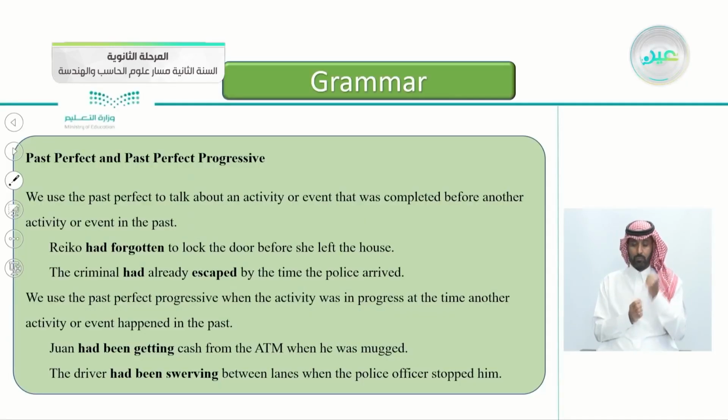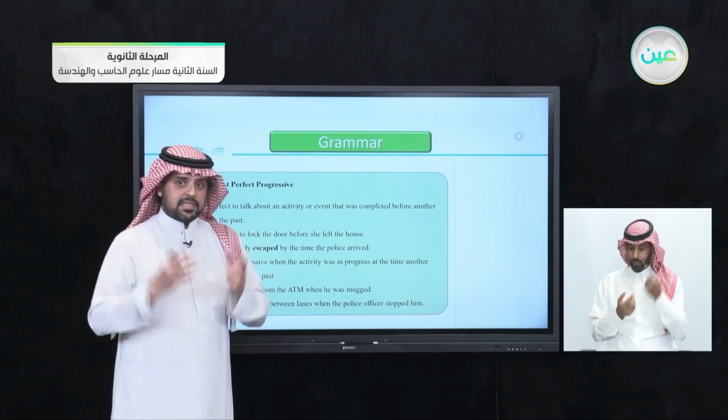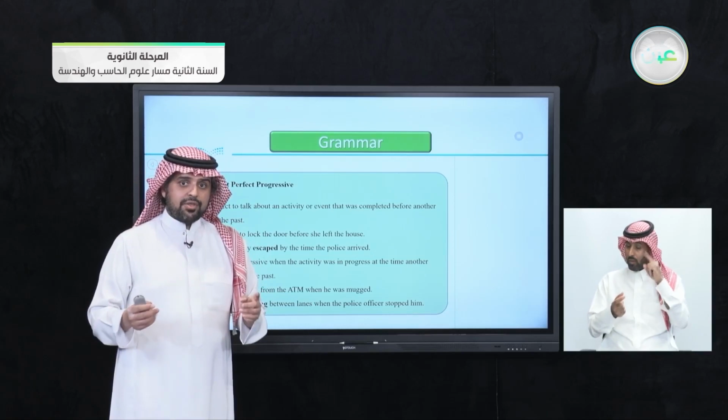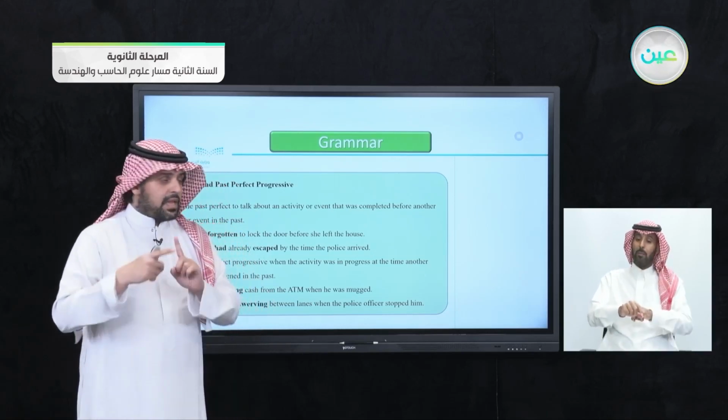We use the past perfect progressive when the activity was in progress, was happening, at the time another activity or event happened in the past. So unlike the past perfect where one happened after another, this time they both happened at the same time. They are crossed.